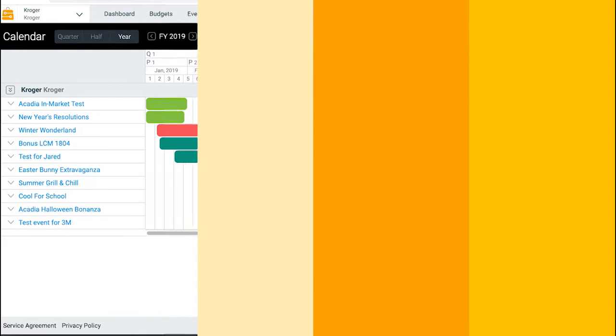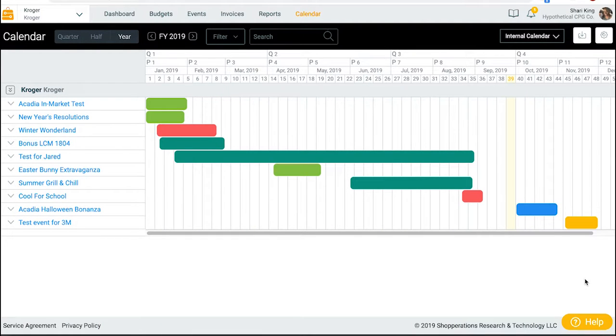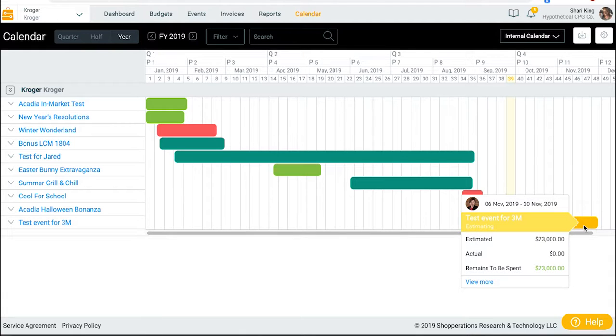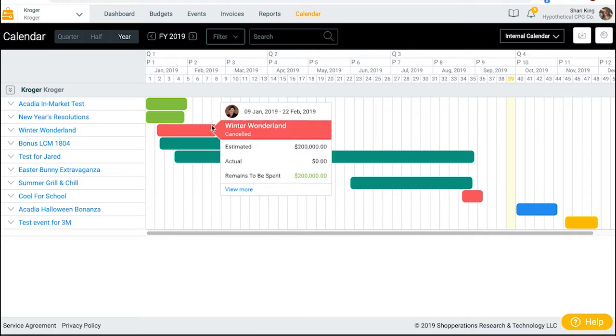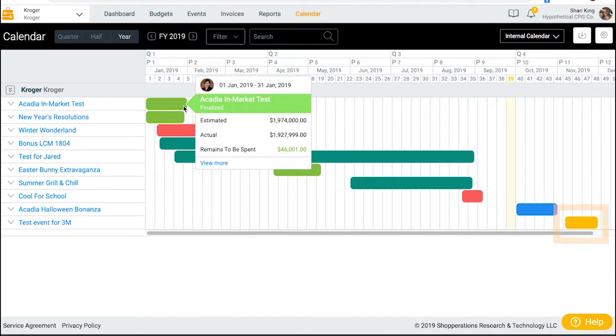In the calendar, events are color-coded by status, so you can visualize across different time frames. Event status is also a filter you can leverage within events calendars and within the reporting tool. Strive to move all events from yellow, or estimating status, to the green, finalized status as the year progresses. This will help you make the most of all Shoperations has to offer.